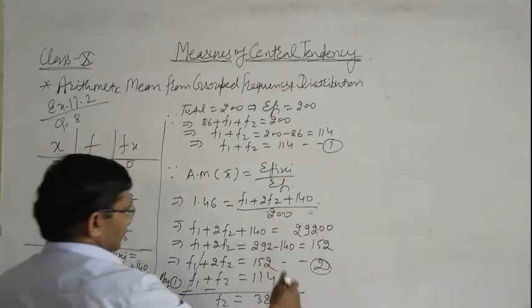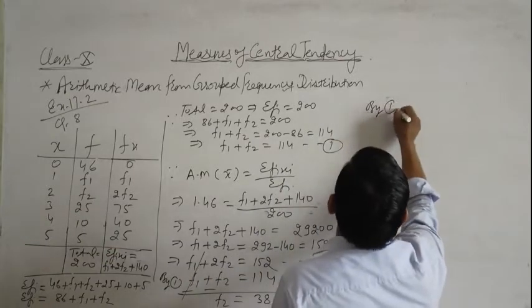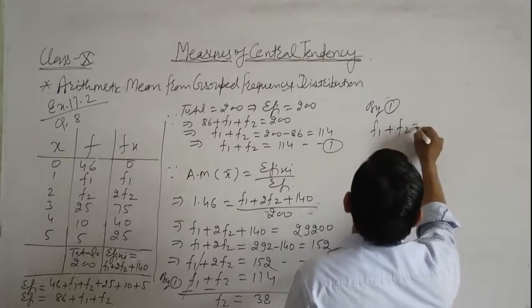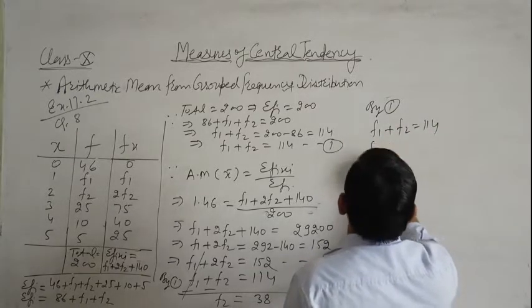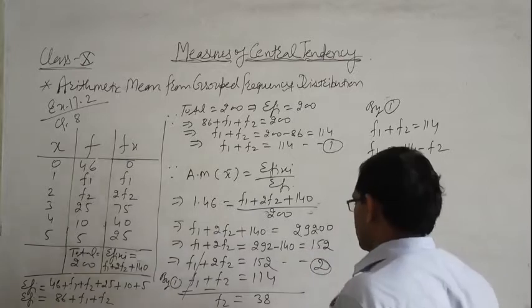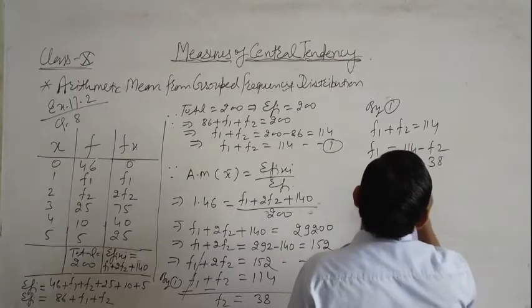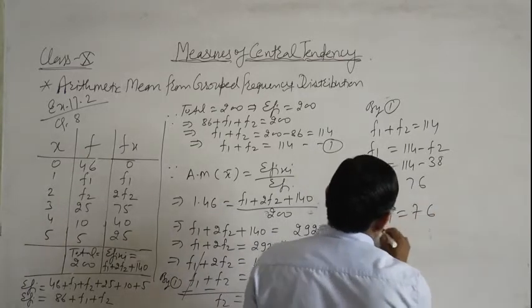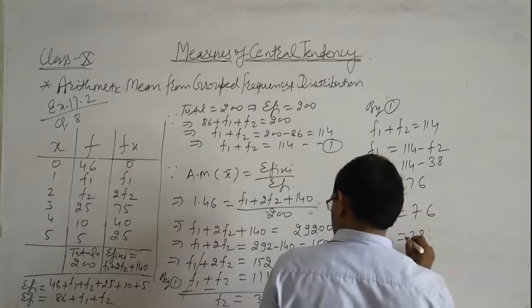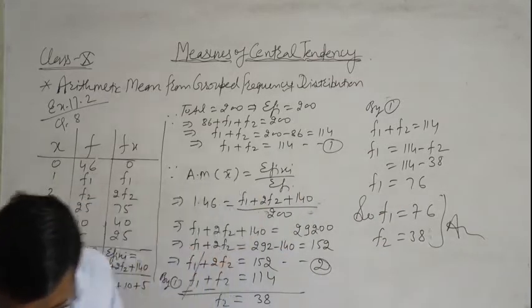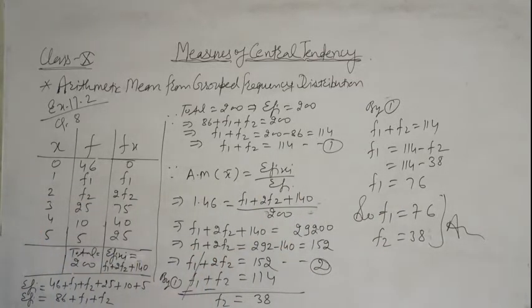And again by equation first, because f1 plus f2 is equal to 114, f1 is equal to 114 minus f2, which is 114 minus 38, that is 76. So f1 is equal to 76 and f2 is equal to 38. These are the values of f1 and f2.